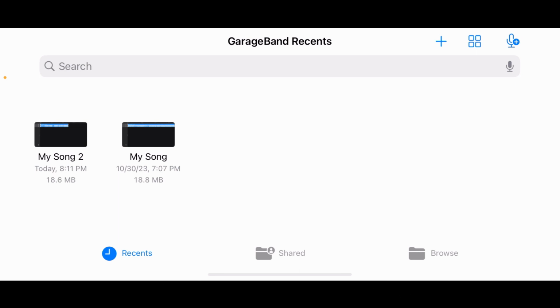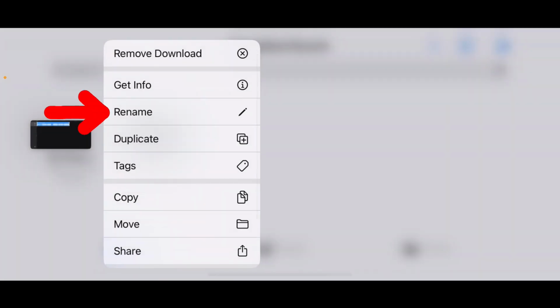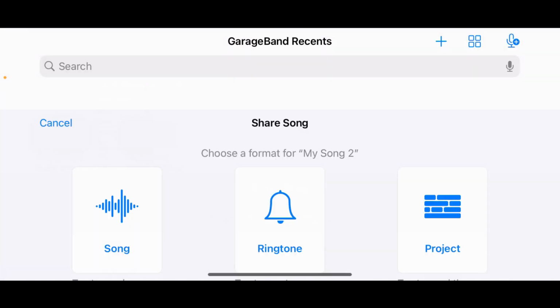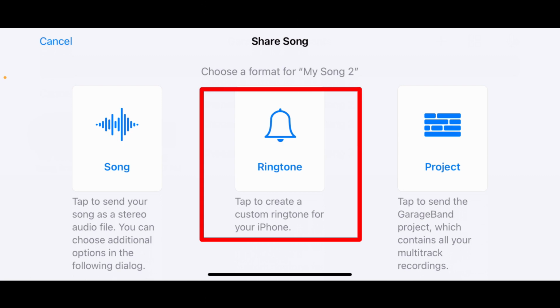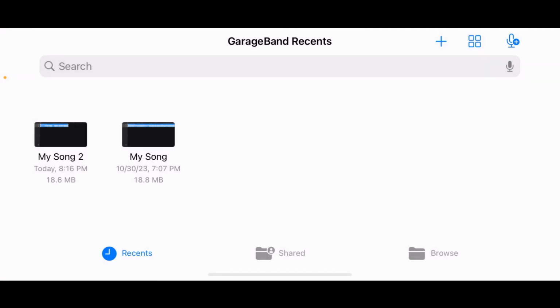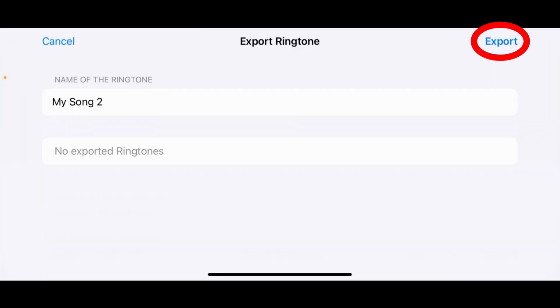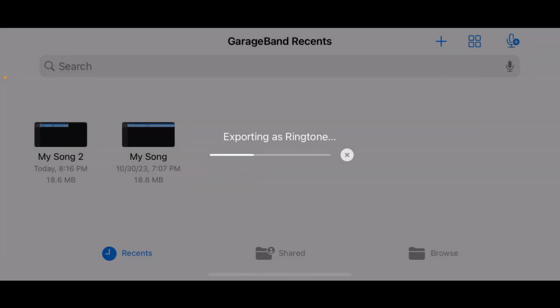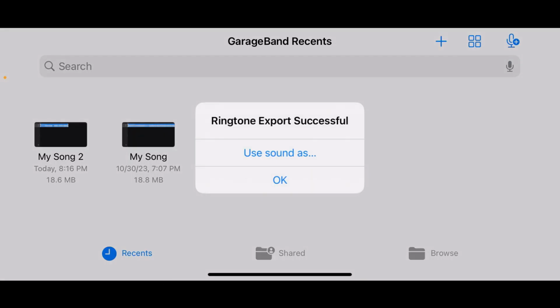Just wait a few seconds. Okay, now it's completely rendered. Now just tap and hold the song. Here you can rename the song, and after you rename the song, just click Share and tap Ringtone. Continue. Then finally click Export. That's it. Now just tap OK.